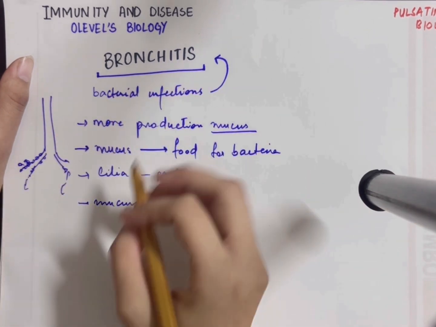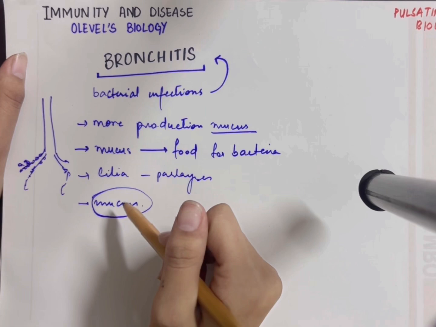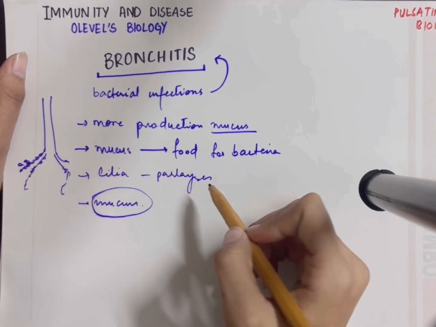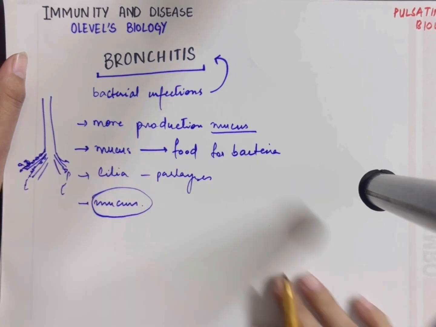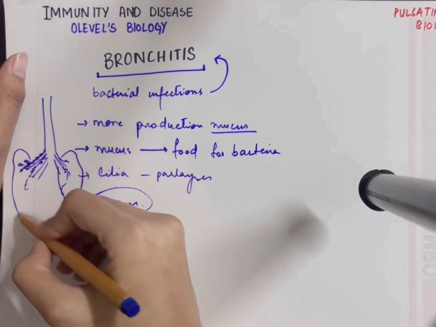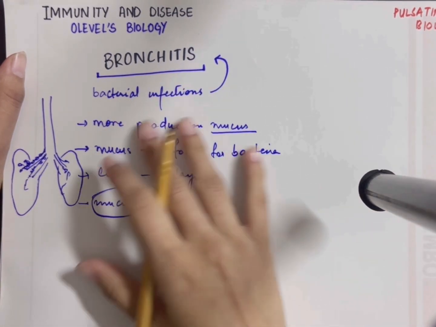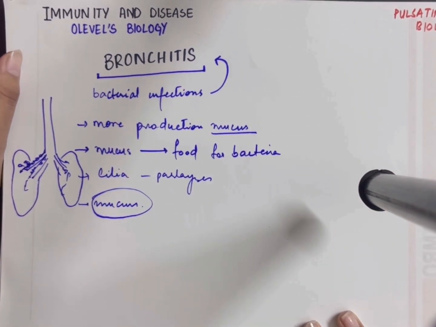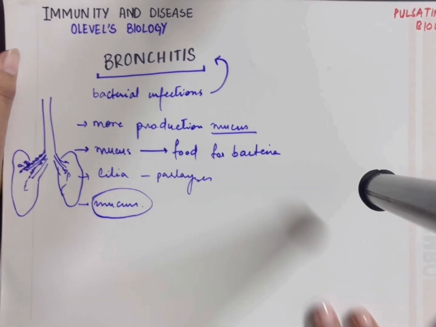So the entire story revolves around the increased production of mucus and the trapping of the mucus in the bronchi and the bronchioles, which constricts the air passages and does not allow air to pass through the lungs very efficiently or properly. Thus it causes bronchitis. So this is the entire phenomenon of bronchitis, and a person who is a smoker majorly goes through this disease.